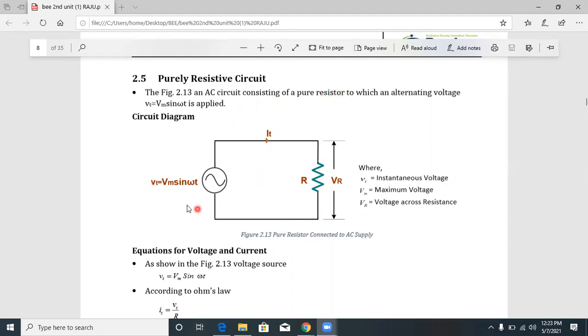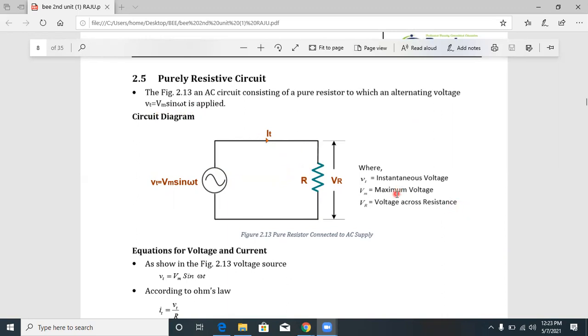The input supply is Vm sin omega t, and an alternating voltage V of t equal to Vm sin omega t is applied to a pure resistor. This is called the source voltage, or input supply. The voltage across the pure resistor is called Vr, and the current flowing in the circuit is i of t. These are the instantaneous values.